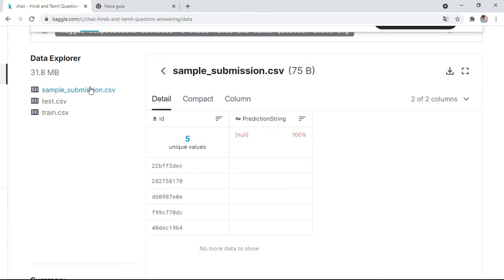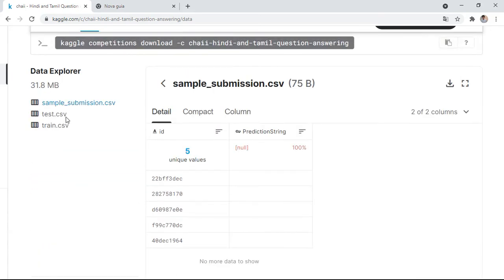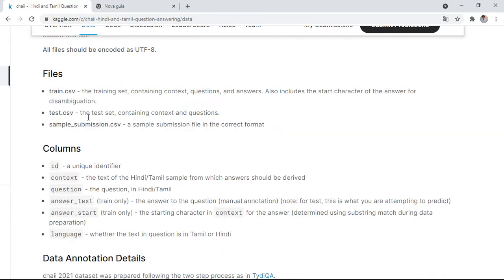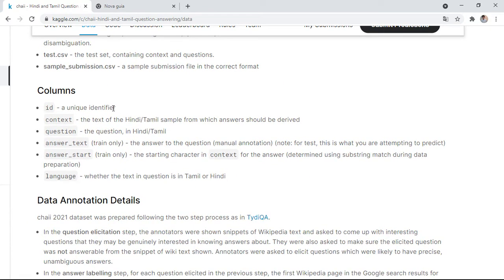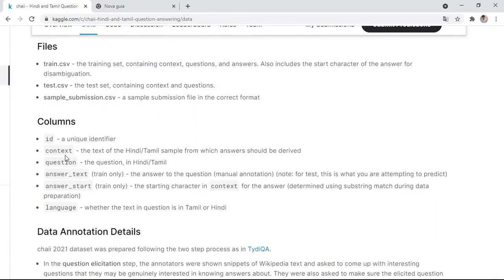There are three files here, the test and train, as we usually have in machine learning. And for the columns, we have the ID, the context, question, answer text, answer start, and language.